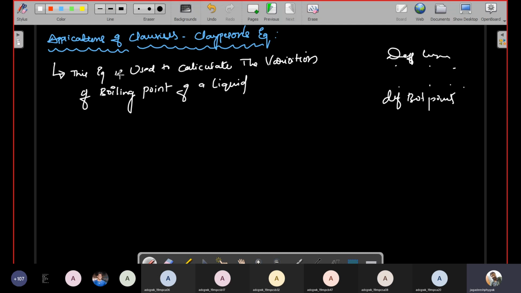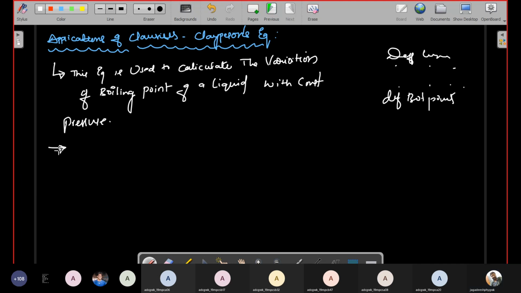So the variation of boiling points of any liquid can be calculated by using this Clausius-Clapeyron equation. And this equation is used to calculate the variation of boiling point of a liquid with constant pressure, right?